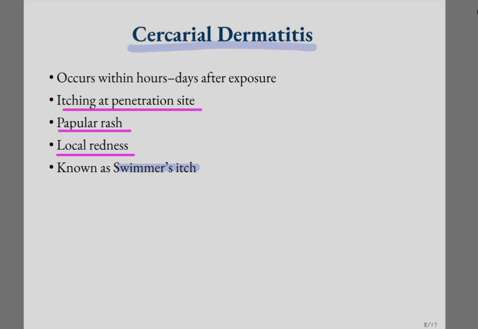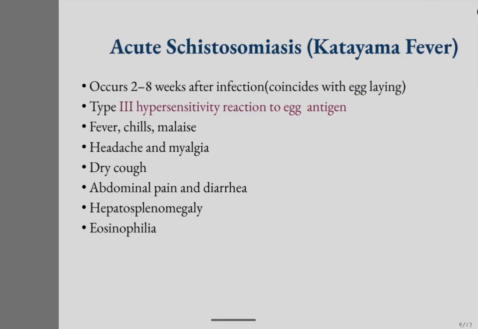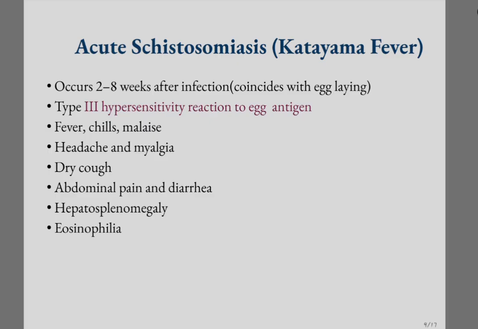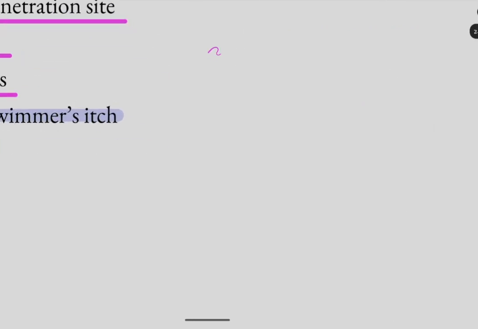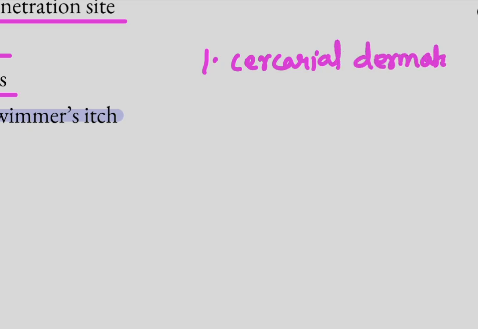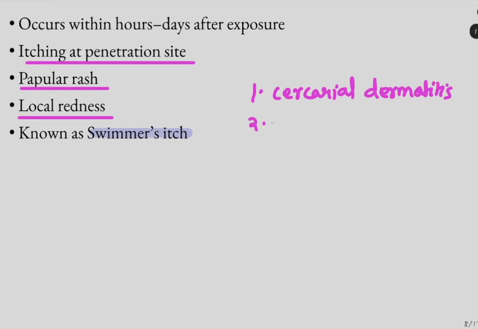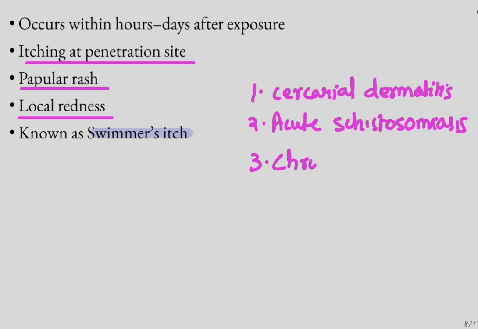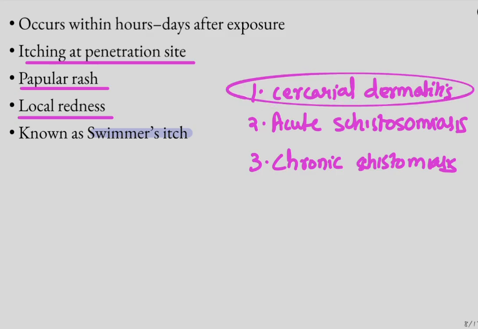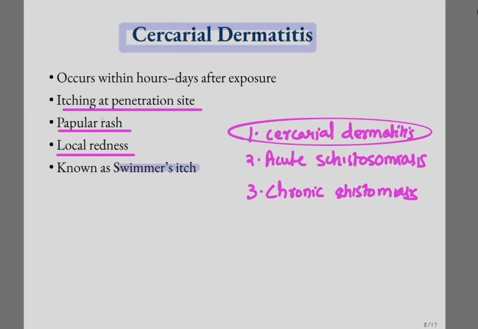So the first clinical feature is cercarial dermatitis, the second is acute schistosomiasis, and third is chronic schistosomiasis. Cercarial dermatitis is similar for all three species: itching at the penetration site, papular rashes, and local redness.